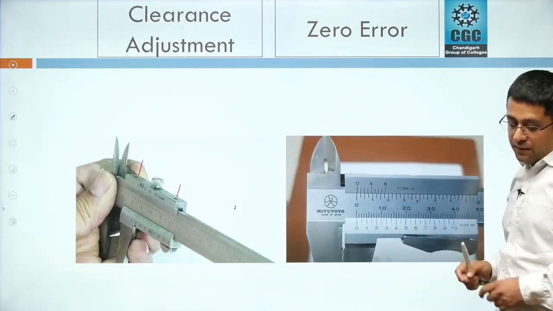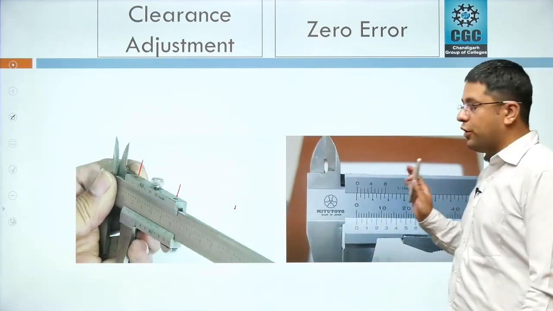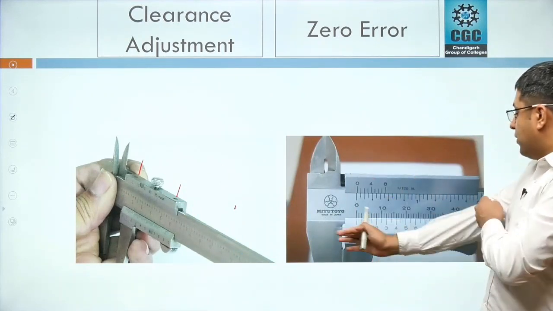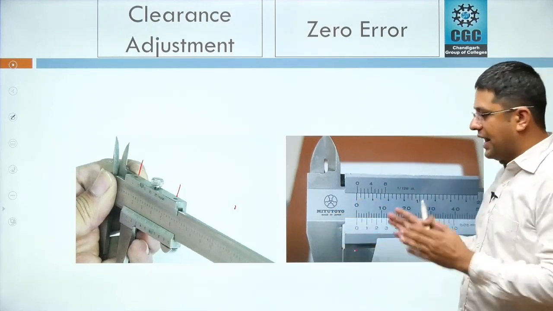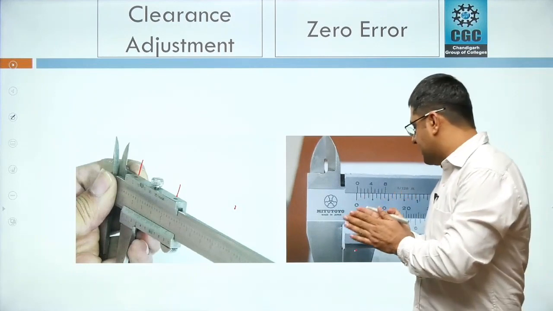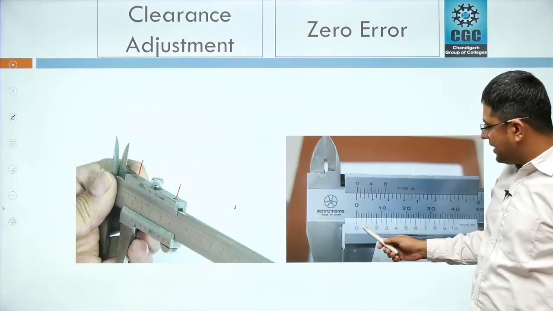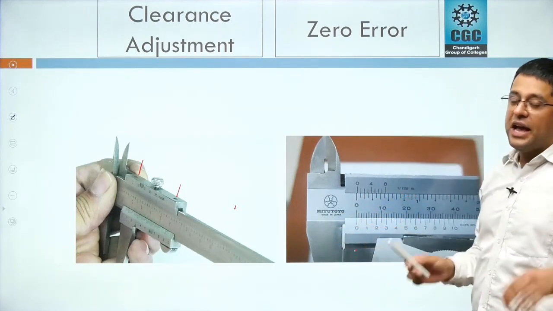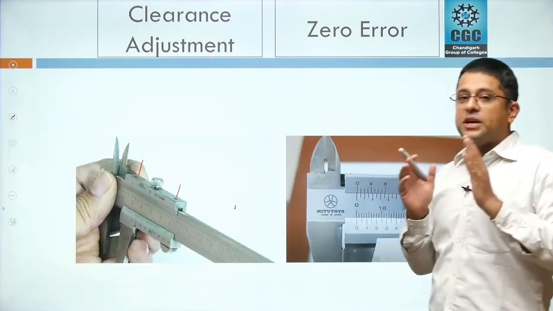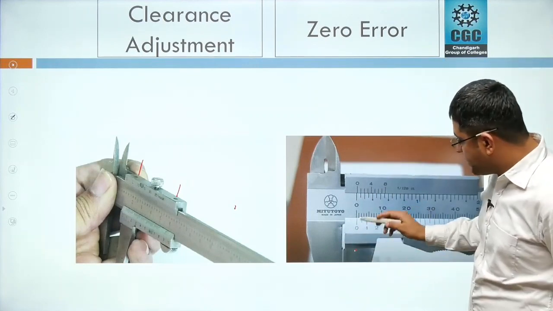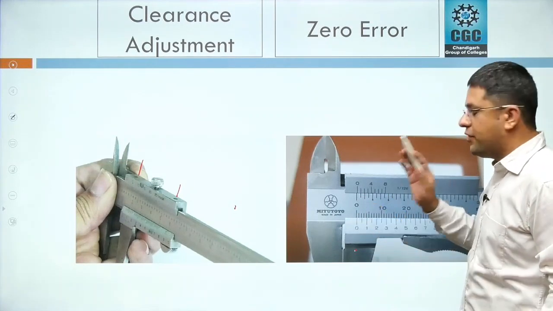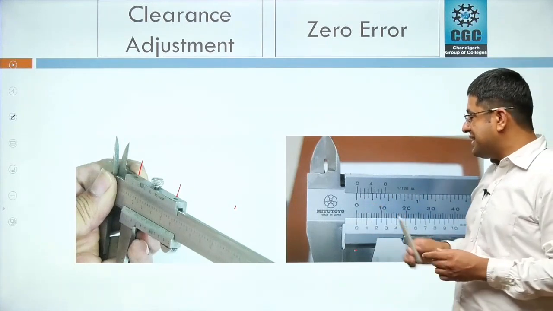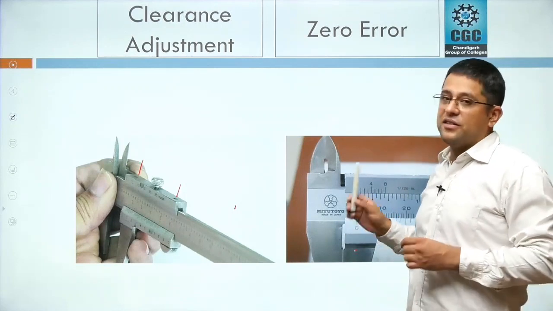Then comes the zero error. This is also a very important thing related to vernier caliper. When we close the vernier caliper, when the external jaws of the vernier caliper are touching each other, the zero of the vernier scale and the zero of the main scale have to be coinciding actually. But as you can see here, they are not coinciding. Zero of the vernier scale is slightly right to the zero of the main scale, which means there is some zero error in this instrument.